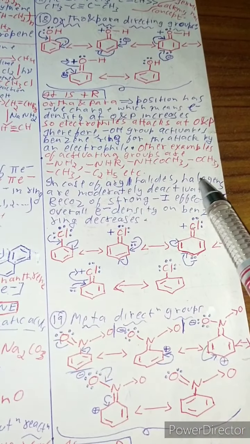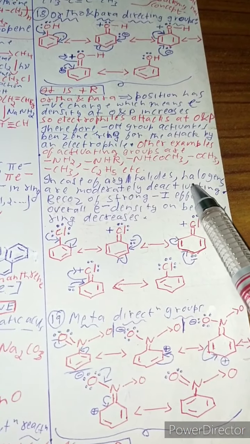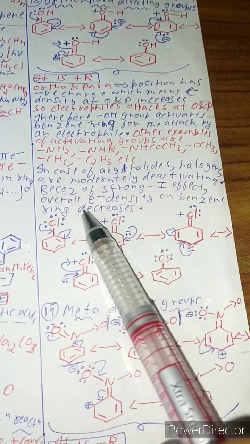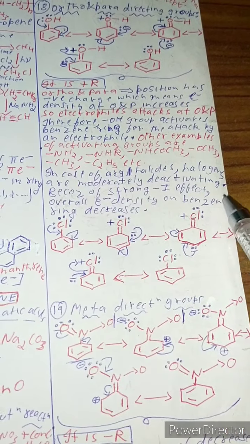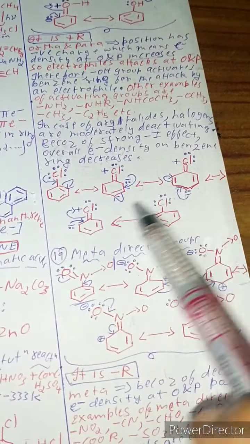In case of aryl halides, halogens are moderately deactivating because of the strong minus I effect. Got it? Overall electron density on the benzene ring decreases. This is an example of that.